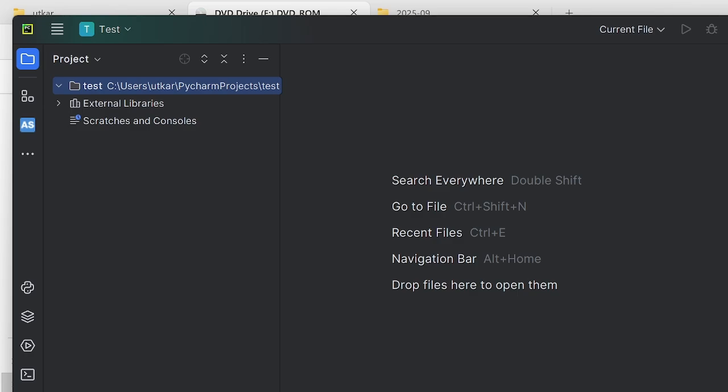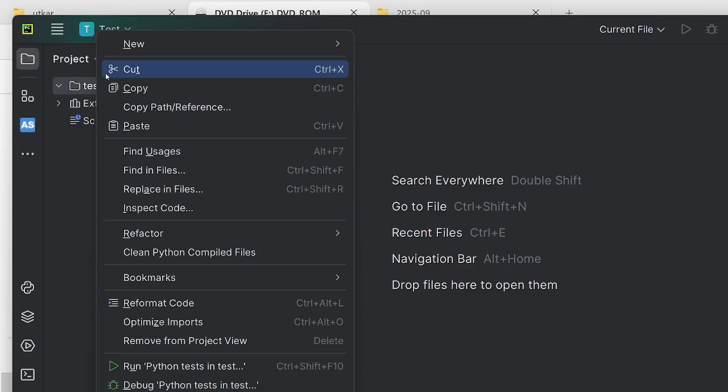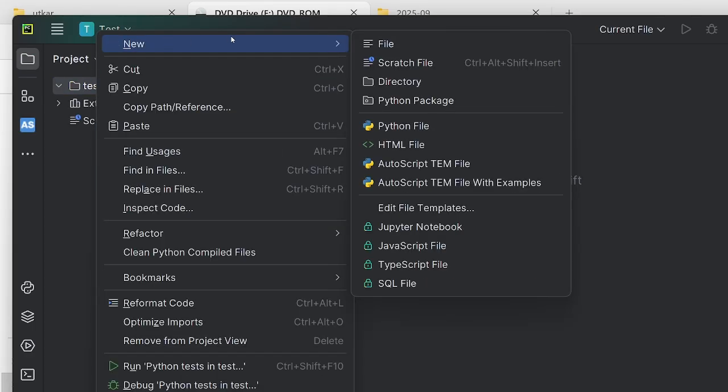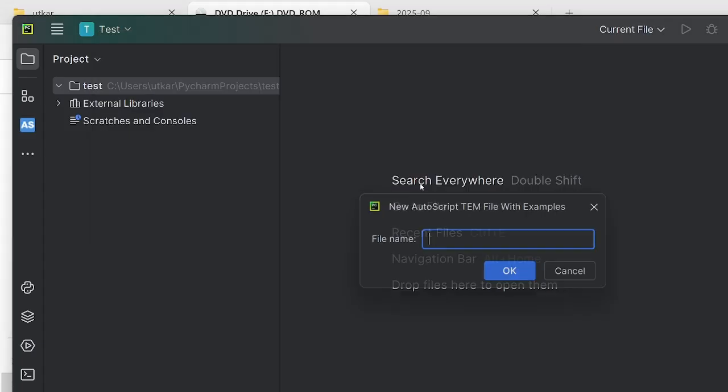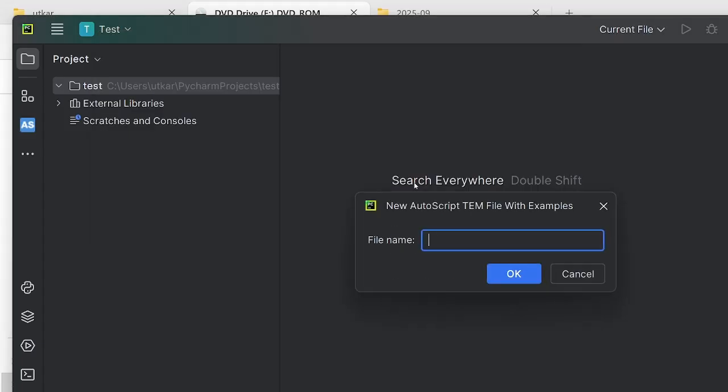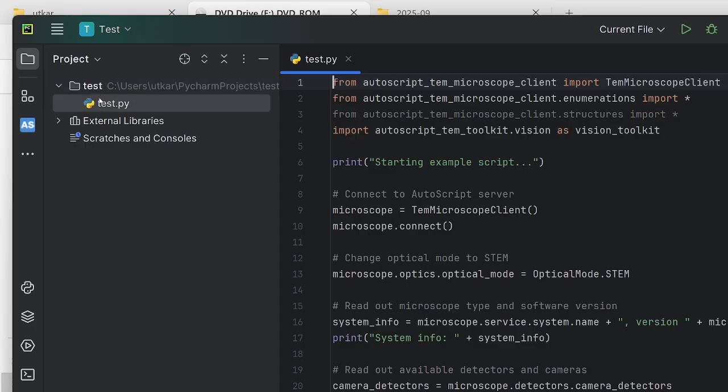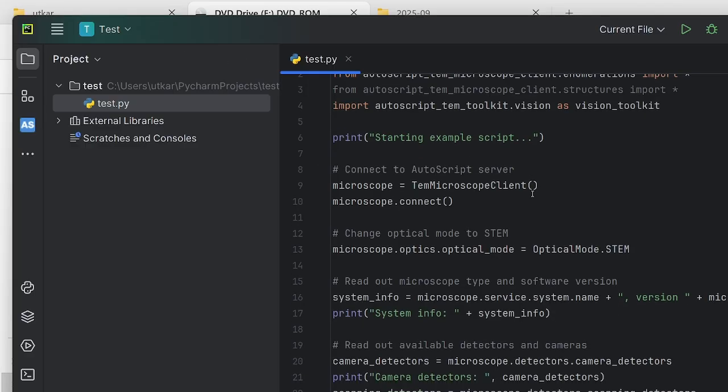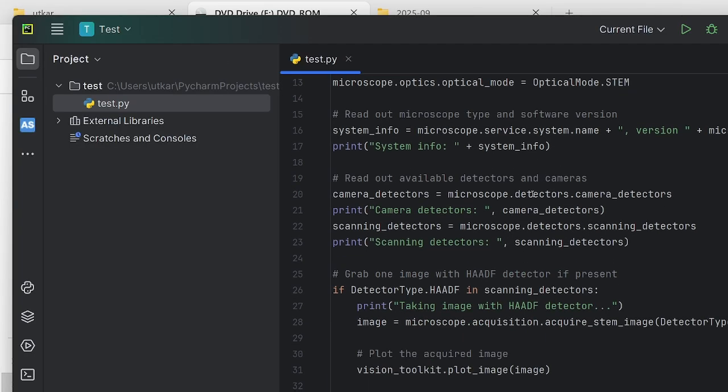And once the indexing is done, we can go to the new button on the test, and we can create AutoScript TM file with examples. The moment we click it, we can give it a name, say test, and you can see inside the Python project test we have a new file test.py with which you can test your simulator.